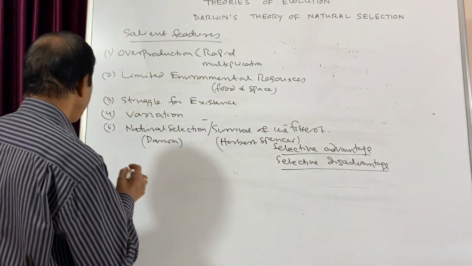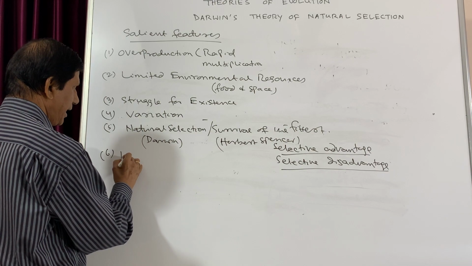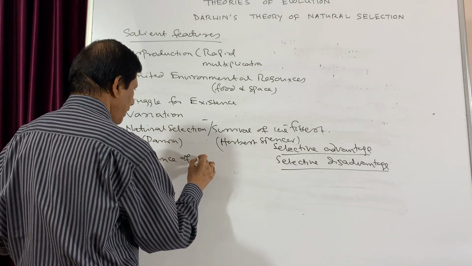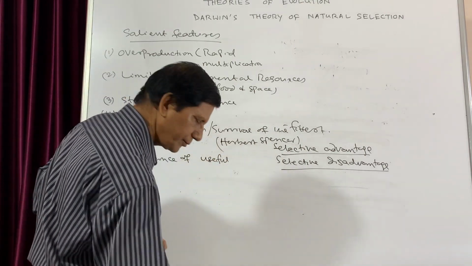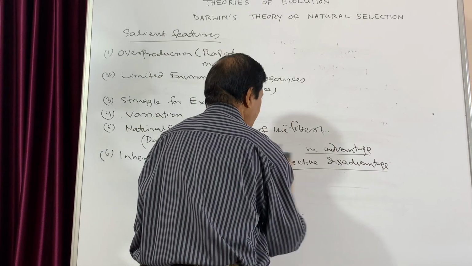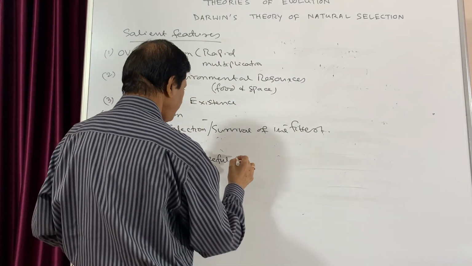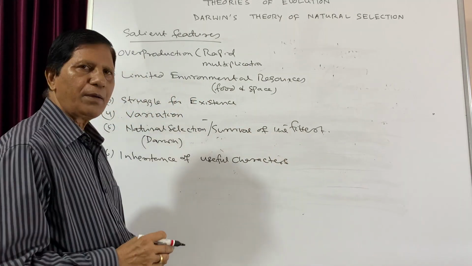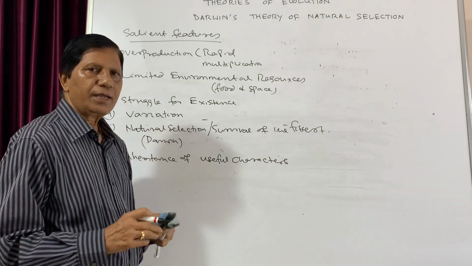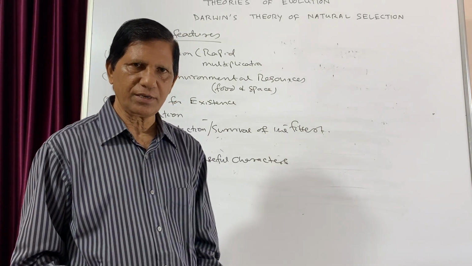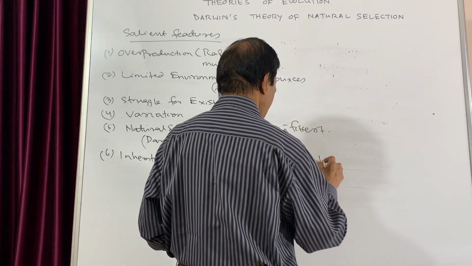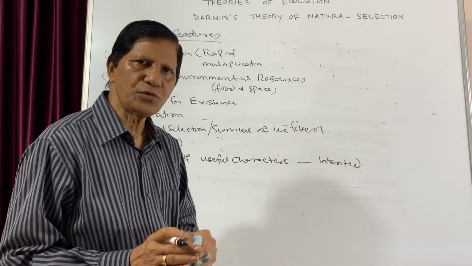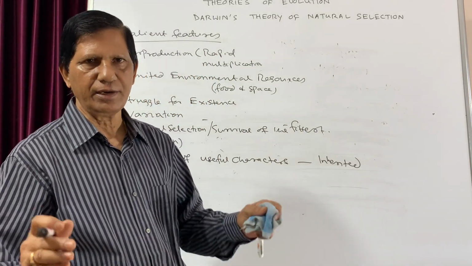Now the next salient feature is the inheritance of useful characters. So as already we have discussed, the characters which are useful to the possessor are inherited to the next generation. But those characters which are not useful are not inherited.